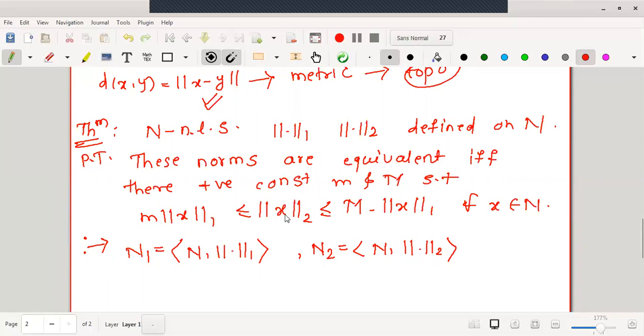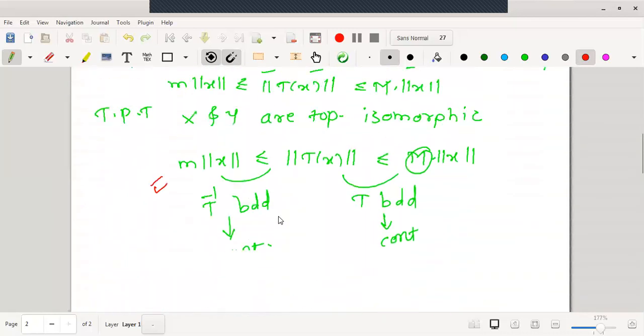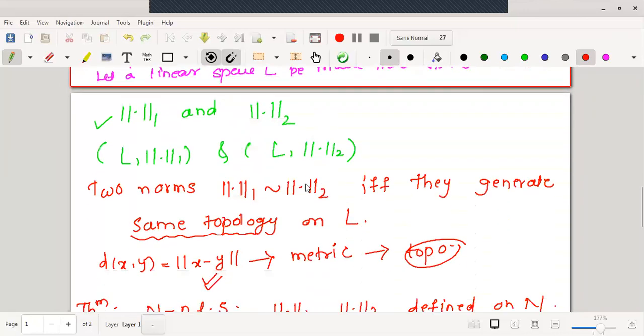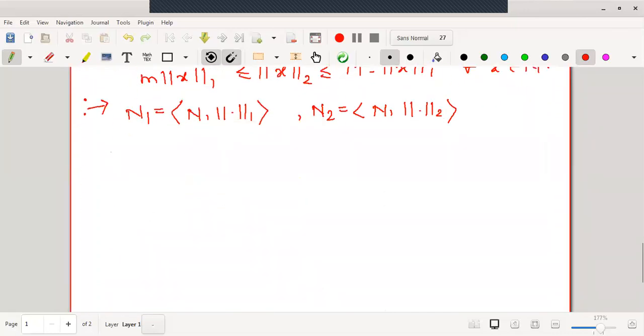Now, these are the two spaces we want to define. If you have a look, the middle term is T of x in our previous inequality. Therefore, for the time being, let us start by defining T of x equal to x, that is an identity transformation. This T is a linear transformation.